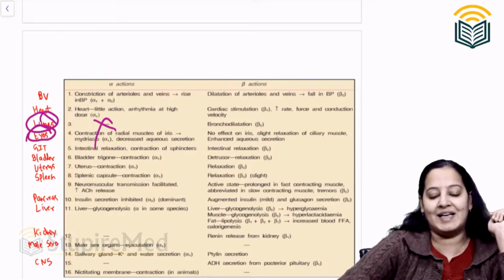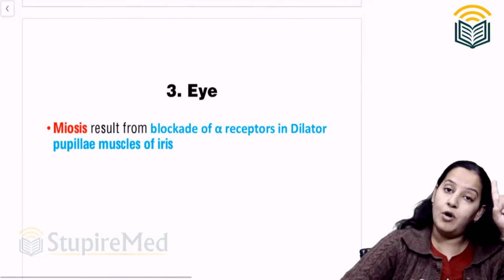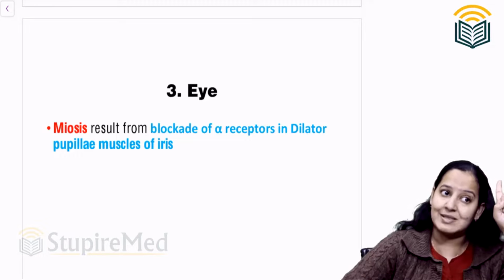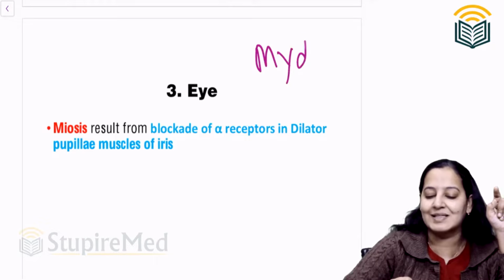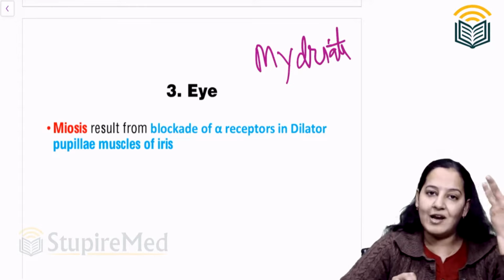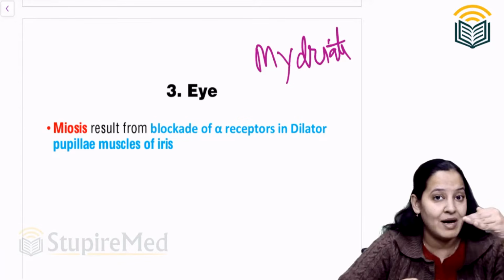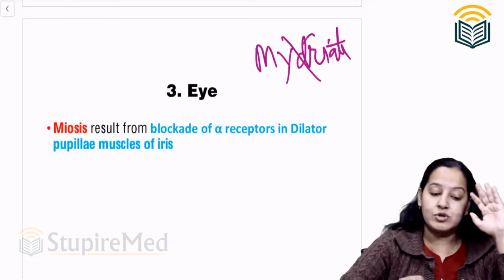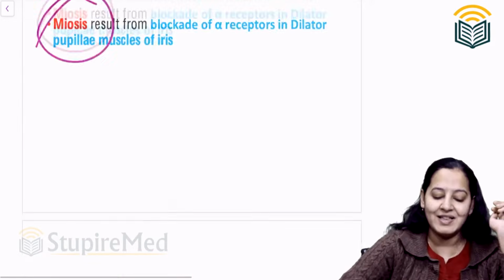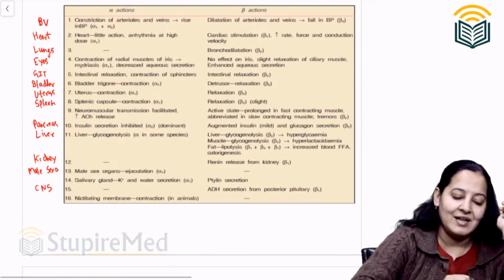Coming on next organ, eyes. So next organ is eye. Noradrenaline at alpha receptors was causing mydriasis. Now noradrenaline cannot bind with alpha receptor because these drugs are blocking the alpha receptors. So mydriasis cannot be produced, so miosis will be produced. So in eye there is miosis.